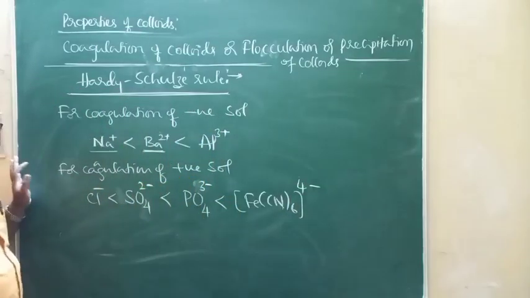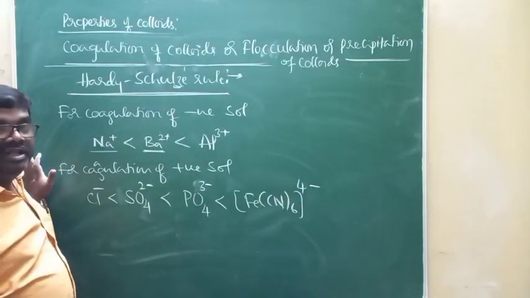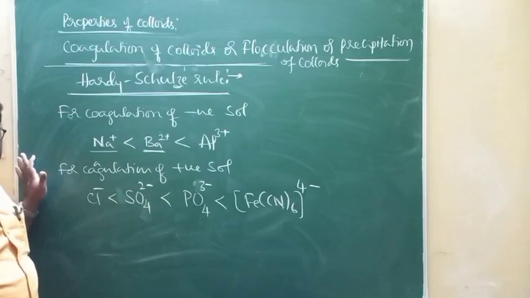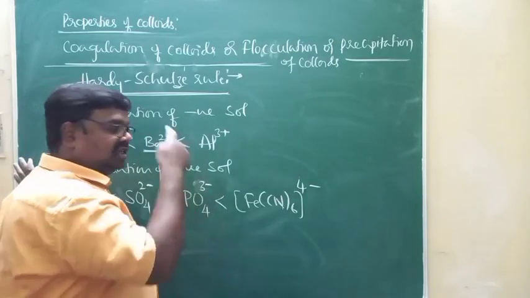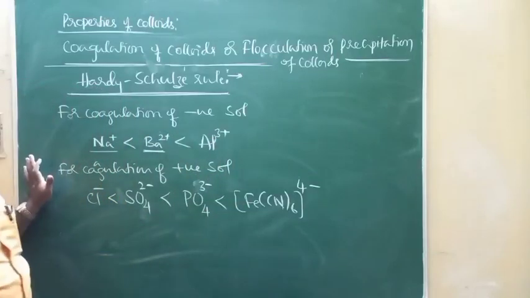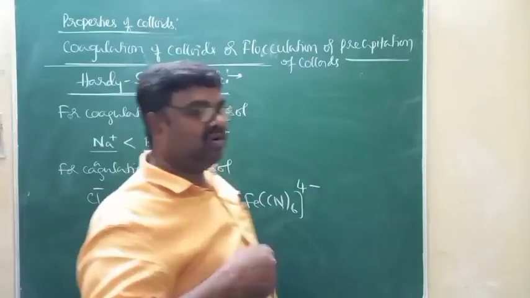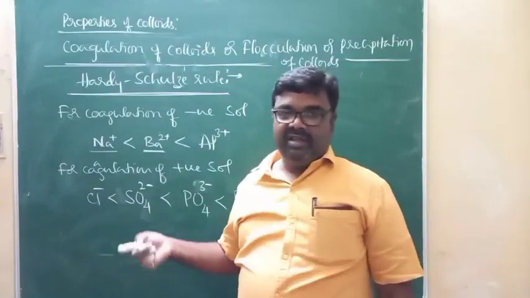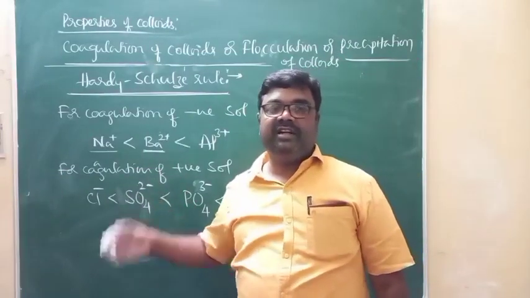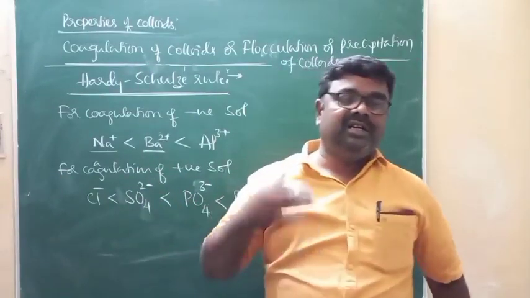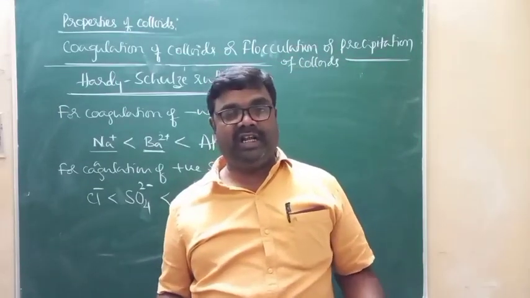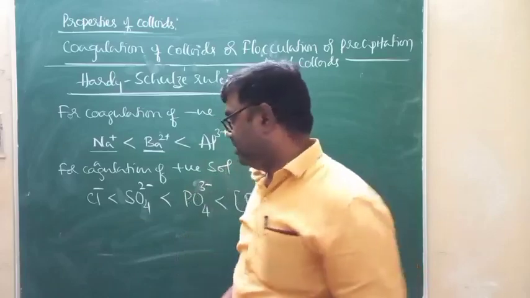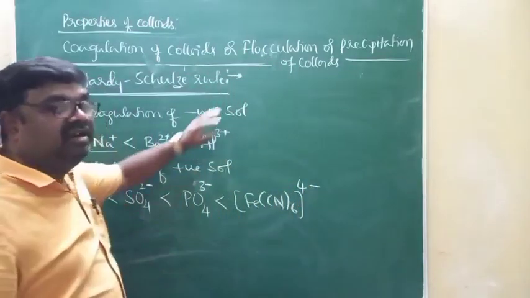So this is what we call the ability of a coagulating ion to bring about coagulation of a particular sol is directly proportional to the charge possessed by the coagulating ion. As the charge possessed by the coagulating ion increases, its ability to bring about coagulation increases. That is, greater the charge possessed by the coagulating ion, greater will be its power to bring about coagulation. And of course, if coagulating power increases,